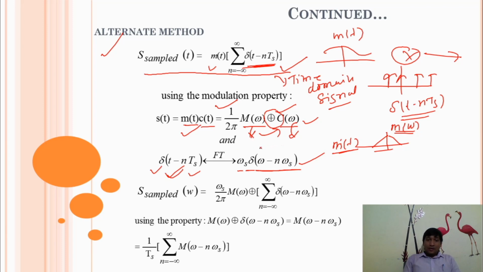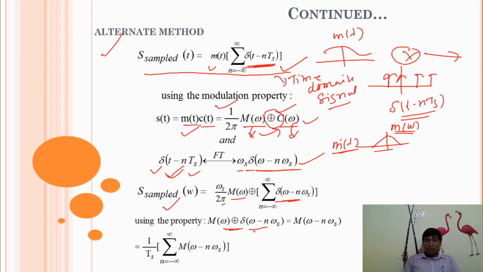So the sampled signal in the frequency domain is omega s divided by 2 pi, the Fourier transform of the message signal convolved with the Fourier transform of the impulse signal. Here M omega is your message signal and this is your delta signal.